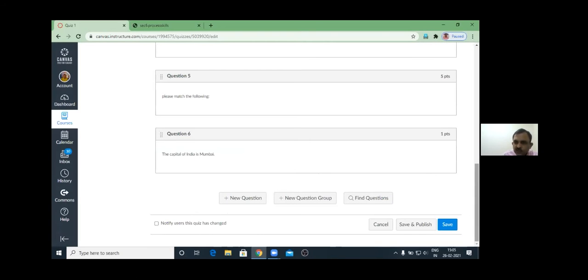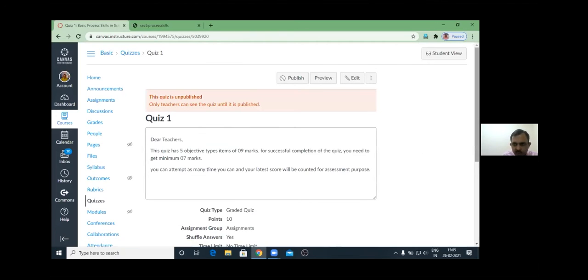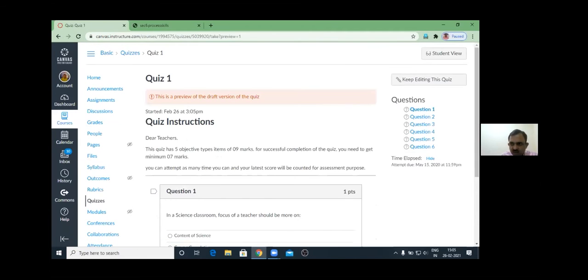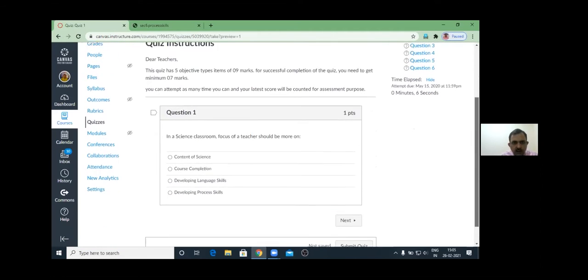Right? So in this way, you can add the question, you can save it. Until you click save and publish, the quiz will not be published. It will be in private mode. Now, how will it look? Let us see the preview of the quiz. In this way, it will be in front of the learner.